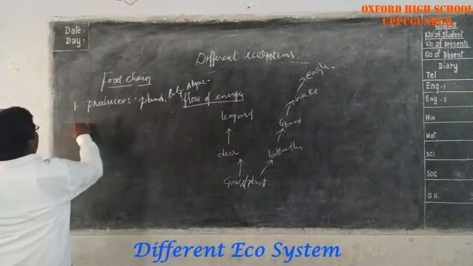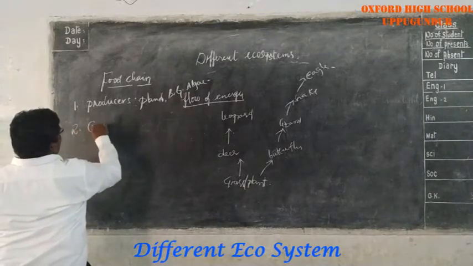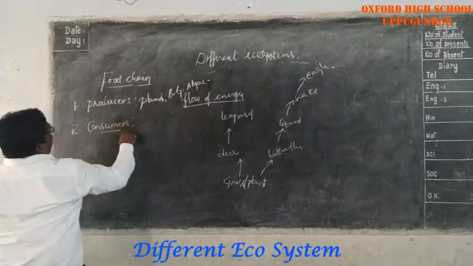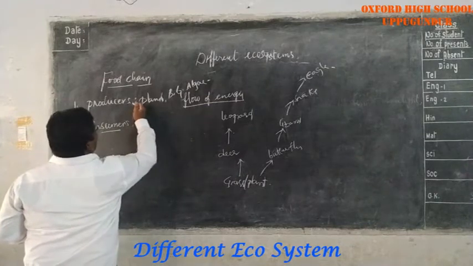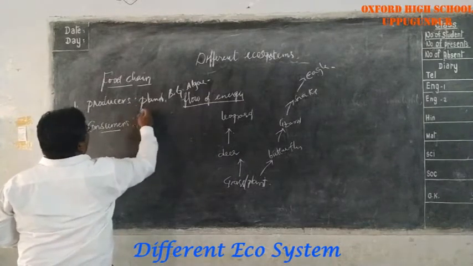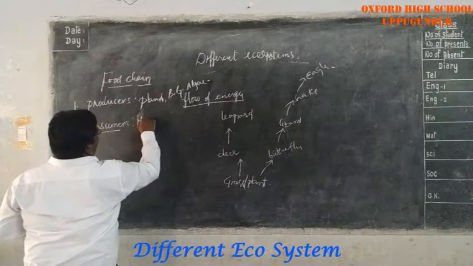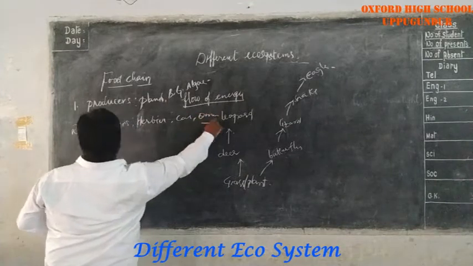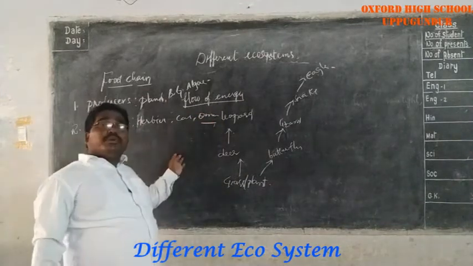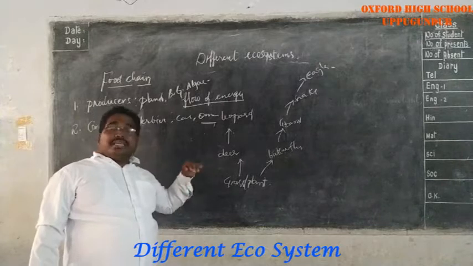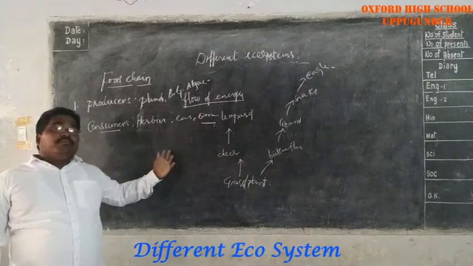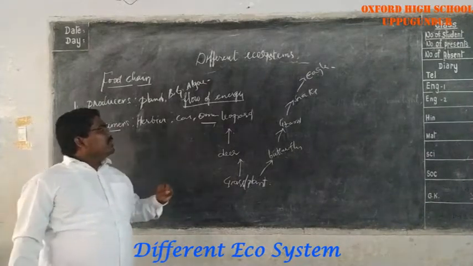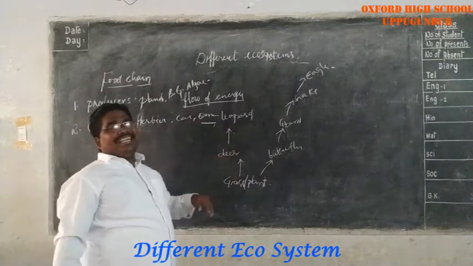In the second stage, consumers are present. What are consumers? All the plant eating animals and the carnivores. Herbivores, carnivores, omnivores, all come under these consumers. Herbivores means plant eating animals. Carnivores means flesh eating animals, animal eating animals. Do you understand that? Omnivores means animals eating both plants and animals.